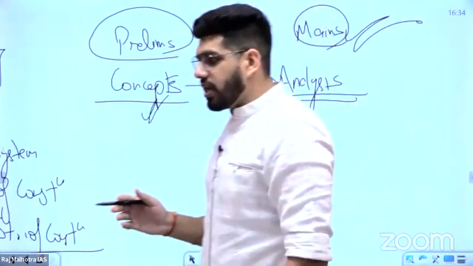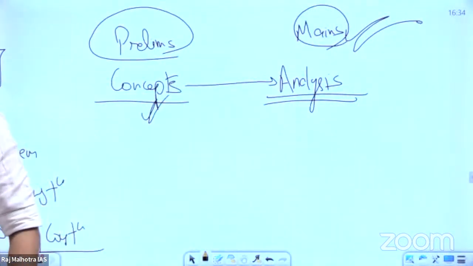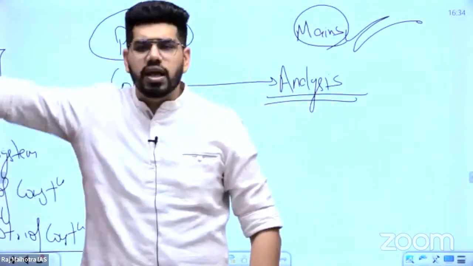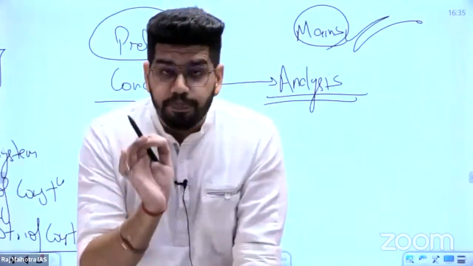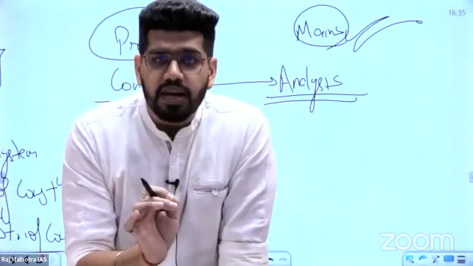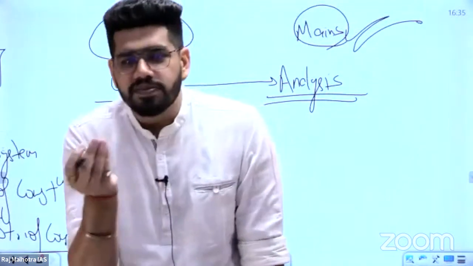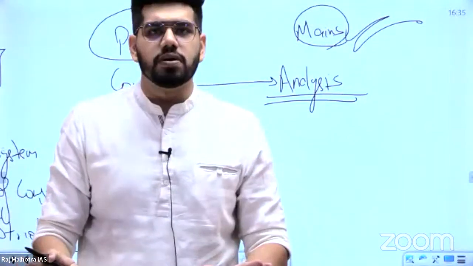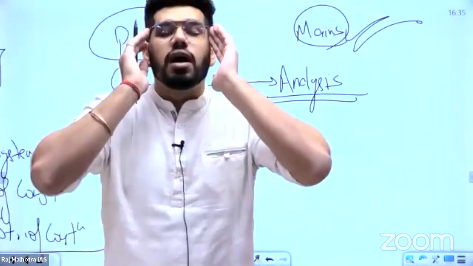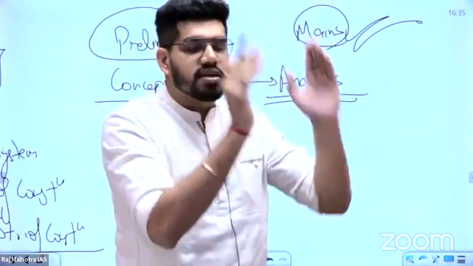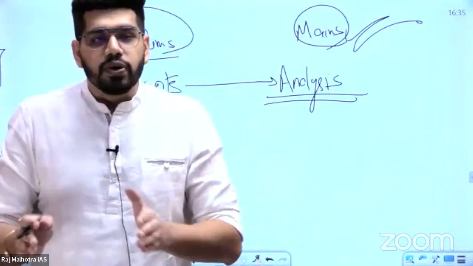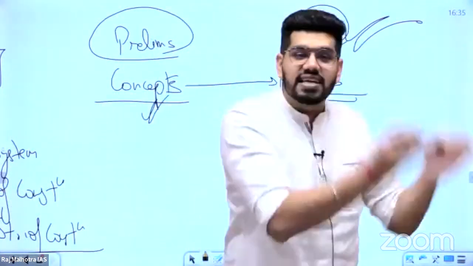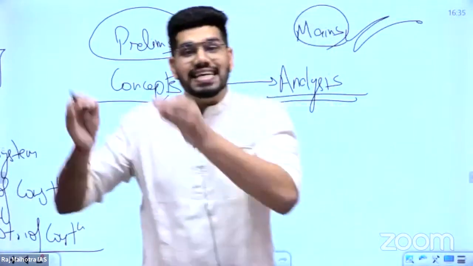So when people say that you completely separate out prelims and you completely separate out mains, that cannot be done. The strategy can differ, because in prelims we have an objective paper and in mains we have a subjective paper, so the strategy will differ. But if you say, no sir, close your eyes and read for prelims, close your eyes and read for mains, that is not possible, because in one there is a concept. If you do not understand the concept, how will you understand the analysis of that, right?